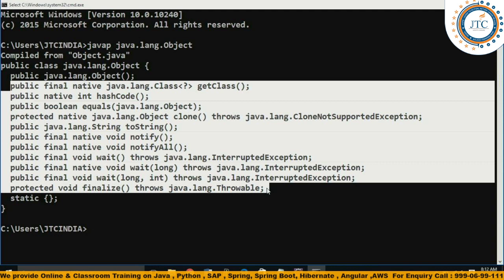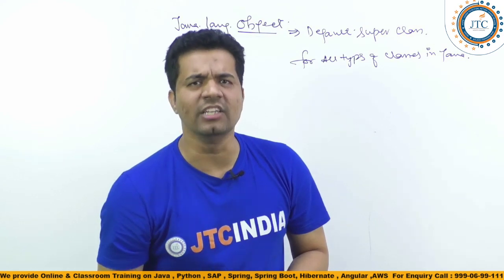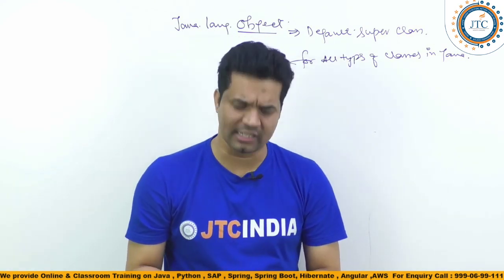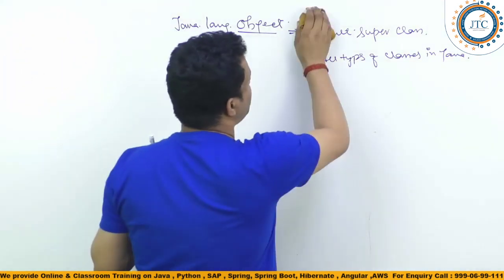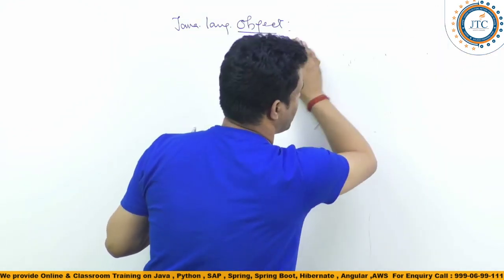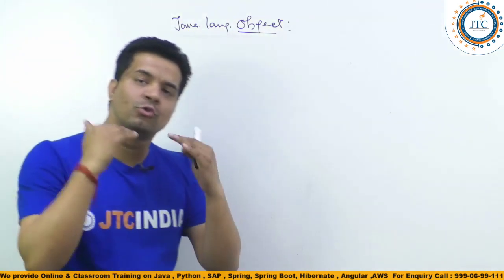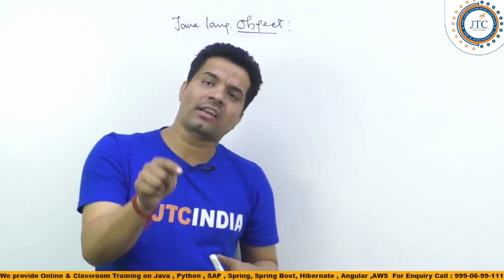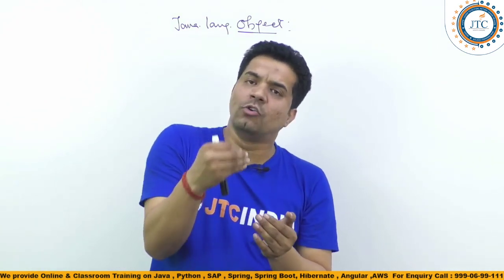Understand here: these methods are, in general, common utility methods, commonly used methods. They planned to write some important methods inside this Object class, so that whenever any developer or any class needs these methods, they are available without doing anything.